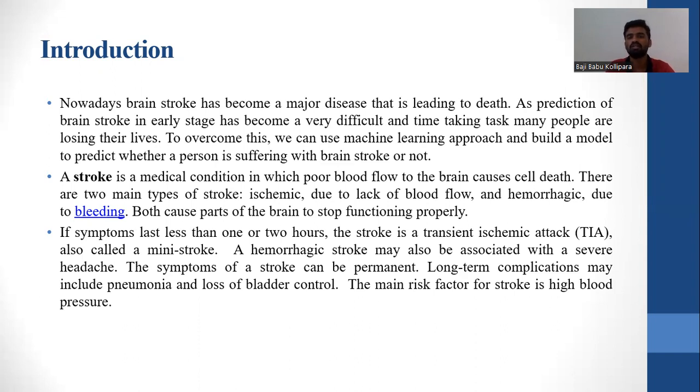A stroke is a medical condition in which poor blood flow to the brain causes cell death. There are two types: ischemic, which is due to lack of blood flow, and the other is due to bleeding, which is known as hemorrhagic. Both cause part of the brain to stop working, and at that time it is considered as brain stroke. If symptoms last less than 1 or 2 hours, then it is considered a transient ischemic attack, which is known as mini stroke, and hemorrhagic stroke may also be associated with a severe headache.